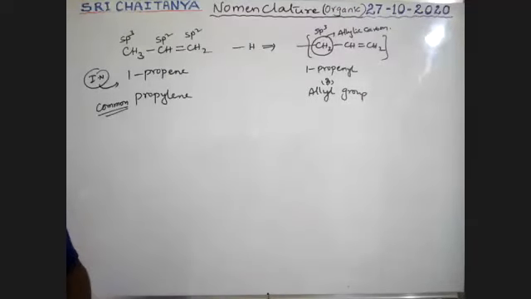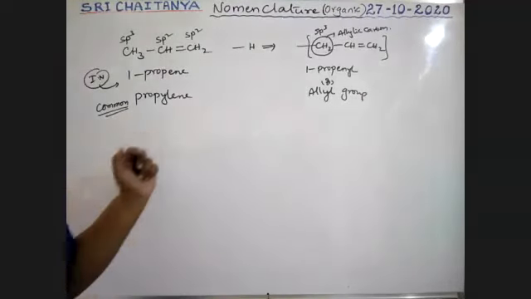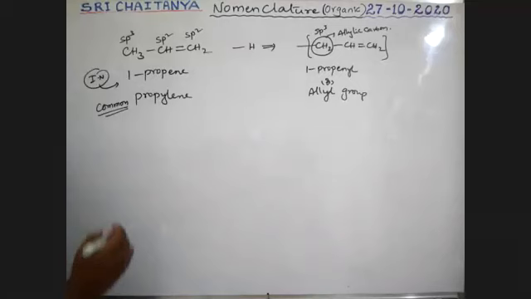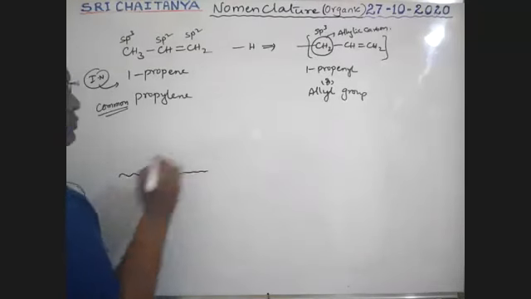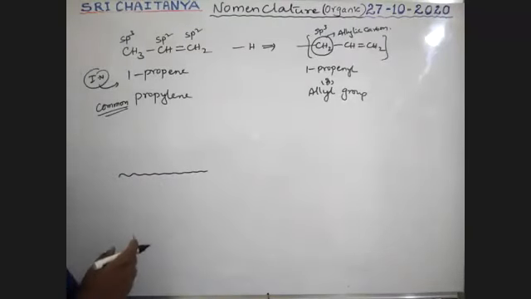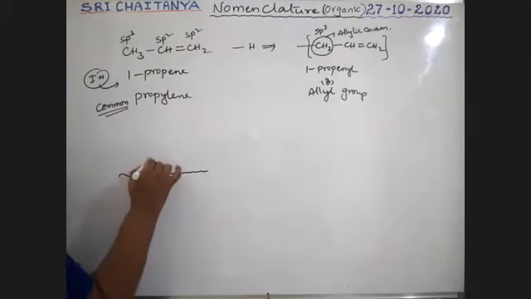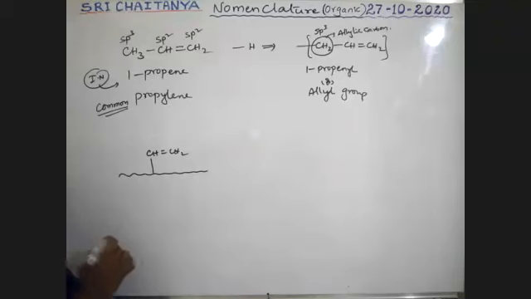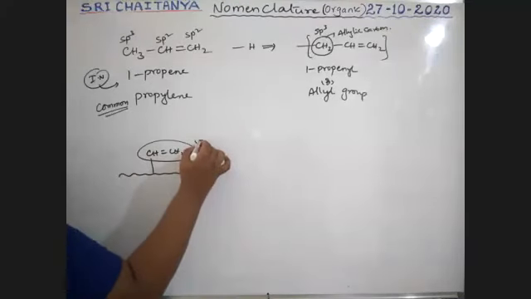Okay. Now, if these groups are attached to our longest chain, see, boys, this is the longest chain. So now to this, CH double bond CH2 is attached. What is the name of this group? Vinyl.